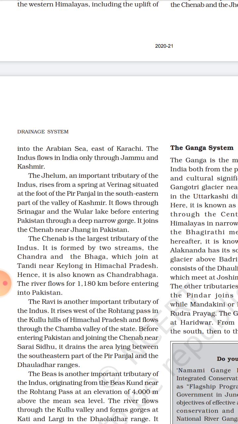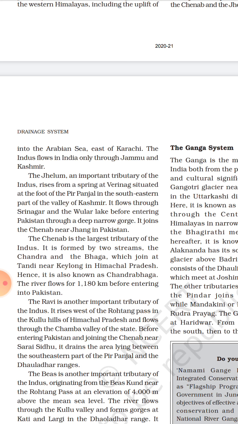Jhelum is an important tributary of the Indus, and it rises from a spring at Verinag, situated at the foot of the Pir Panjal range in the southeast of the valley of Kashmir. So it also originates from Kashmir near the Pir Panjal ranges. It flows through Srinagar, the capital city of Jammu and Kashmir, and the Wular Lake.